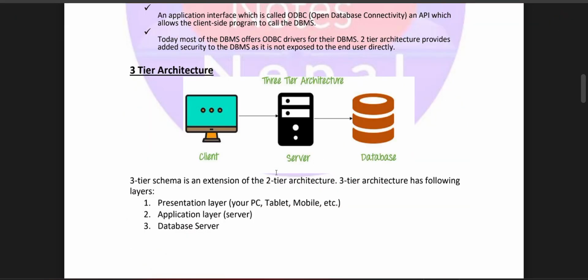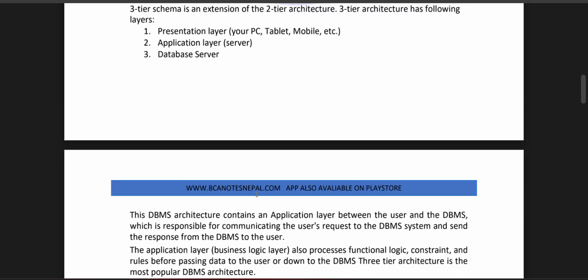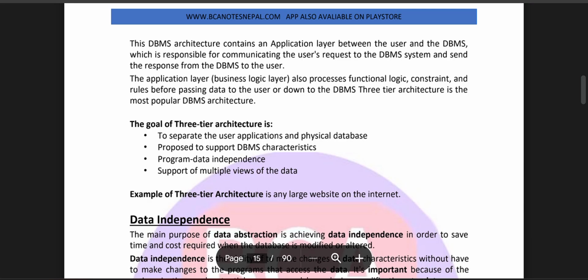Three-tier architecture: client, server, database. The three-tier schema is an extension of the two-tier architecture. Three-tier architecture has the following layers: presentation layer, your PC, tablet, mobile, etc.; application layer, server; and database server. The DBMS architecture contains an application layer between the users and the DBMS, which is responsible for communicating the user's request to the DBMS system and sending the response from the DBMS to the user.